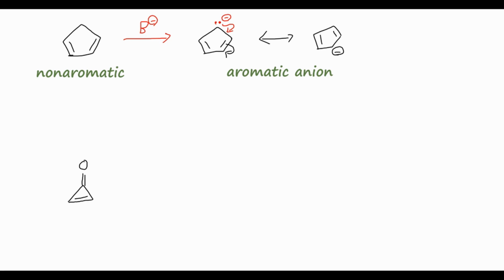Well, we can draw a resonance structure for this compound, where we swing up one of the pairs in the carbon-oxygen double bond up to the oxygen. So this gives us a negative formal charge on the oxygen and a positive charge on the carbon, so we now formed a carbocation. Hopefully this is a little more apparent that we have a conjugated system, because we can draw another resonance structure with this double bond being delocalized throughout the whole ring. So swinging this double bond over will give us this resonance structure with the positive charge on this carbon on the left and the double bond between these 2 carbons on the right. And again, you can repeat that once more to get the positive charge on the bottom right carbon in the ring.